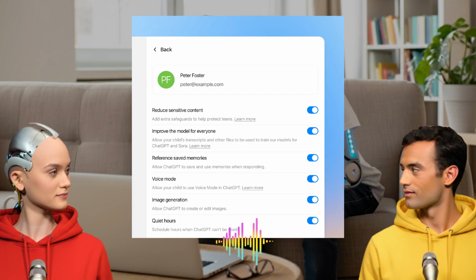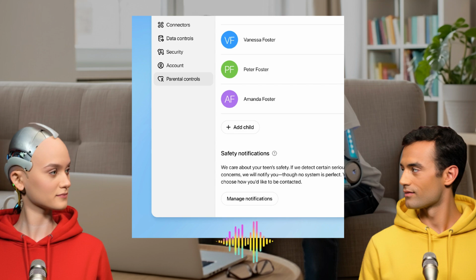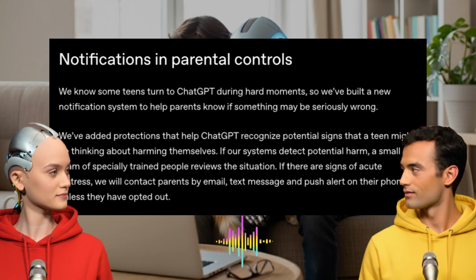Okay, so those are the preventative controls. But what about emergencies? Is there anything for acute situations? Yes, that's a critical piece. They've introduced a new notification system specifically for detecting potential acute distress or self-harm cues. How does that work? AI detecting distress sounds tricky. It does. So the way they described it is, if the systems detect potential signals of harm, it gets flagged. Then a small, specially trained human team reviews that specific situation. A human review? Okay. Then what? If that team confirms signs of acute distress, they then reach out to the parent. How? Via email, text message, and a push alert. Multiple channels unless the parent has actively opted out of these specific notifications.